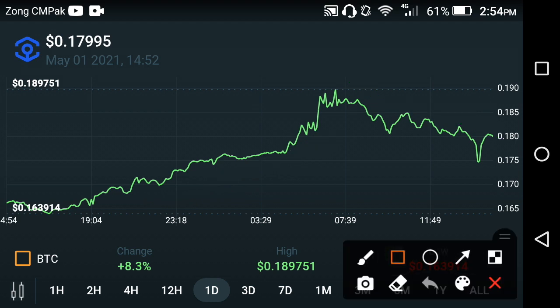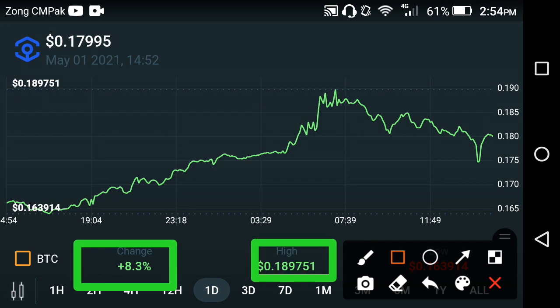Now if we talk about the price change in the Ankr coin in the last 1 day, the change is about positive 8.3%, and the high price is about 0.18975 USD, the highest price of Ankr network in the last 1 day, friends. Same like that, if we look at the current price, it is about 0.17995 USD, the current price of Ankr network in the market. That is the live price prediction of Ankr network you are watching now, friends.